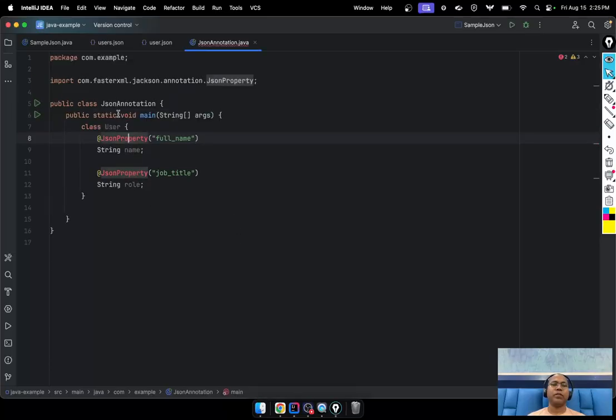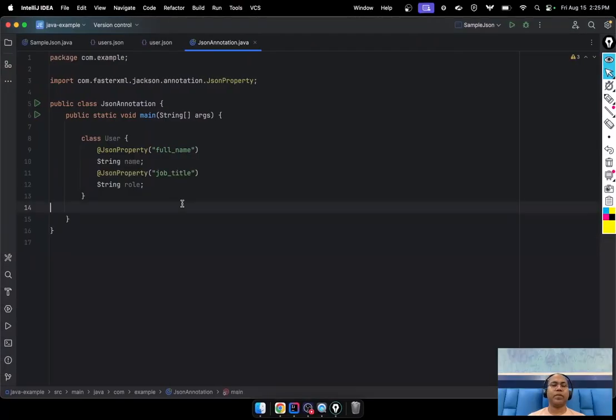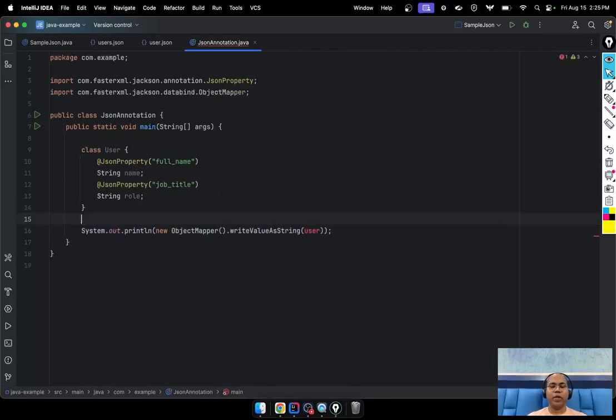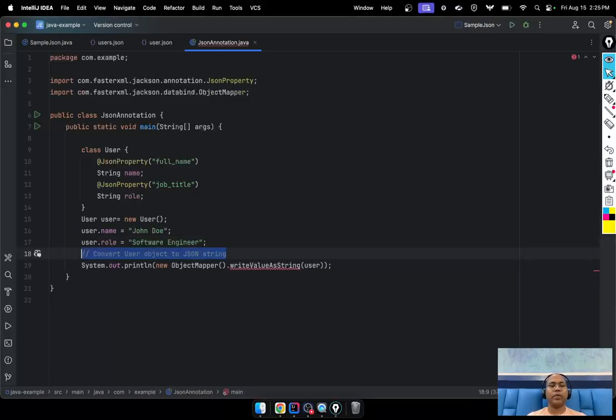Let's import this. Okay. So now we have a Java object. And now you want to convert it to JSON. Let's say import, and now we have to create one users equal to users, and set some value. So now in the Java object we have a name and roll number.